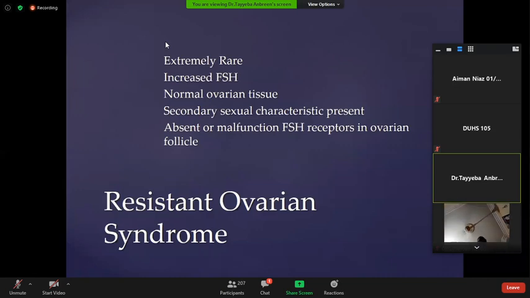Resistant ovarian syndrome is extremely rare. Patients have normal ovarian tissue, normal secondary sexual characteristics, but the ovary fail to respond because of the absent or the malfunctioning FSH receptors in the ovarian follicles. If you do the biopsy of this ovary, there will be follicle, but due to the deficient receptors, ovary will not respond. That is called the resistant ovarian syndrome.